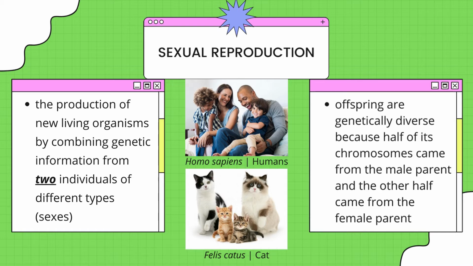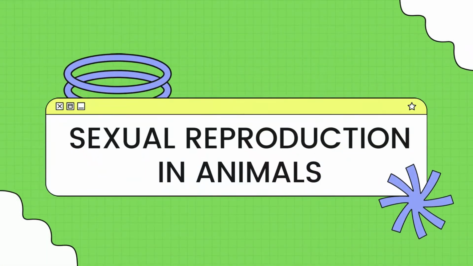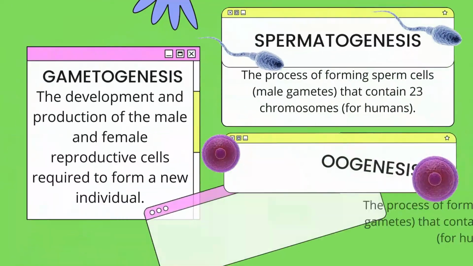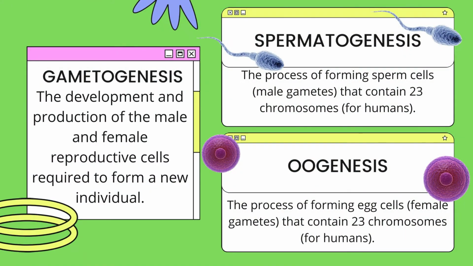We will now learn how animals sexually reproduce. It all starts from the development and production of male and female reproductive cells required to form a new individual, and we call that process gametogenesis. Gametogenesis happens in a male individual, and we specifically call that spermatogenesis. It is a process of forming sperm cells, also known as the male gamete, and in humans, the male gamete contains 23 chromosomes.